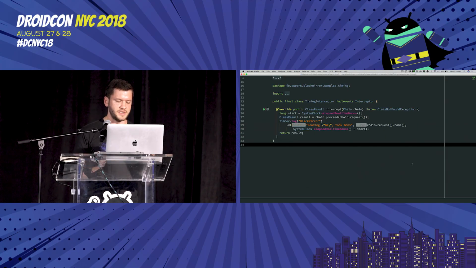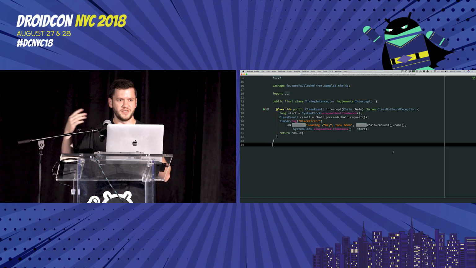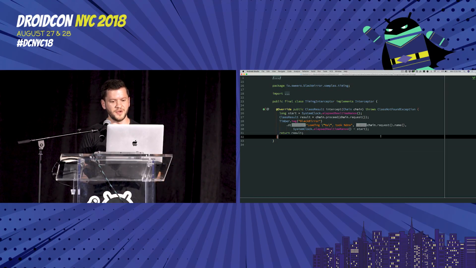This is basically an extension of the logging interceptor where you're actually recording the amount of time that it takes to pull something in and out of a class loader. So these were the two main motivations that Utkarsh had on that day that he was trying to use for optimizing. But we can actually take this so much further, and this is where the talk really starts to get fun, hopefully. So what if we wanted to do something a little bit unorthodox?